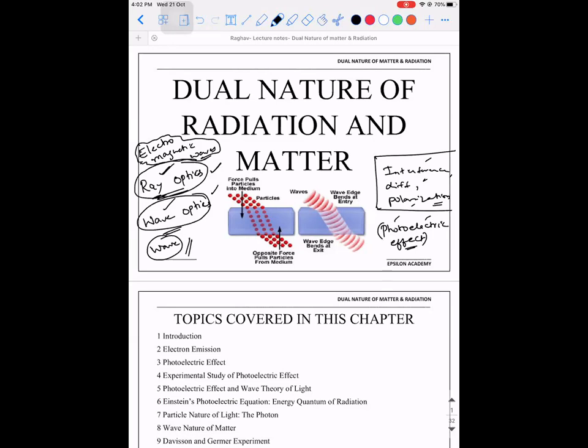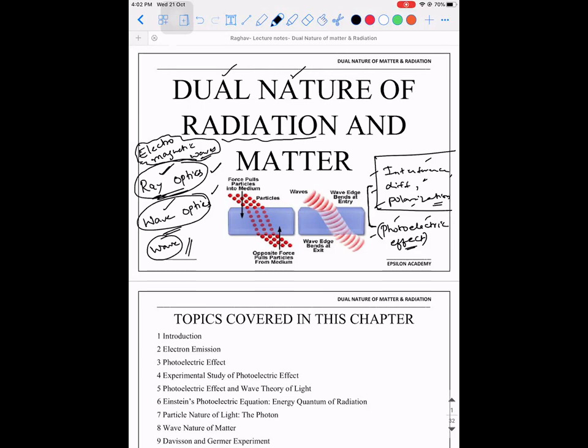Till now we were saying that light had only wave nature. People started concluding that light had only wave nature. But this concept came and raised another question: if it had wave nature, why is the wave property not able to explain the photoelectric effect? It is then, when these topics were combined together, that it was understood that light had dual nature associated. That is why the name of the chapter is dual nature of radiation.